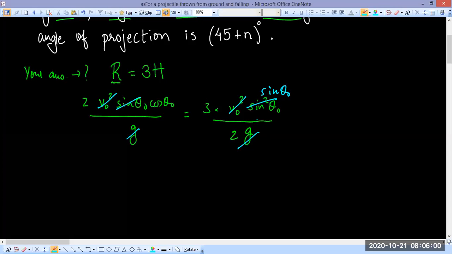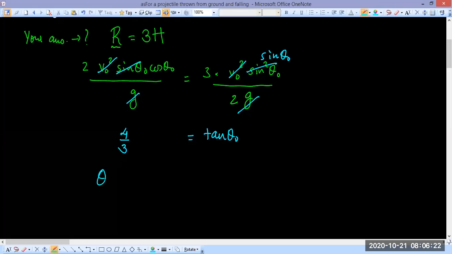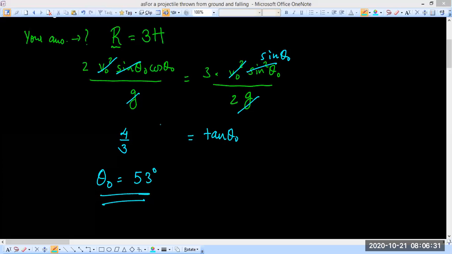So we will now get tan theta is equal to 4 by 3, right? 2 into 2, 4, divided by 3. So tan theta is equal to 4 by 3. This clearly means that theta 0 should be equal to 53 degrees, right? I hope all of you remember that.